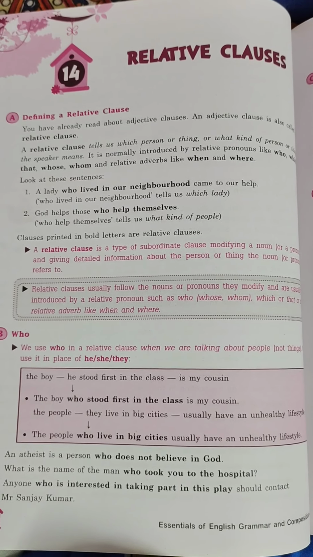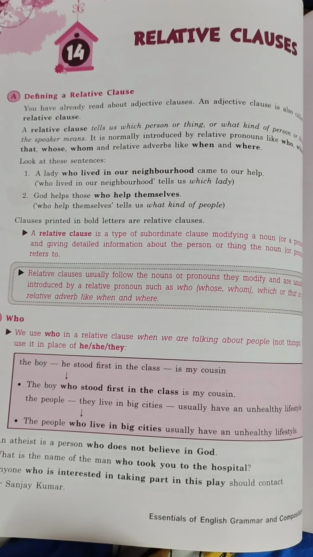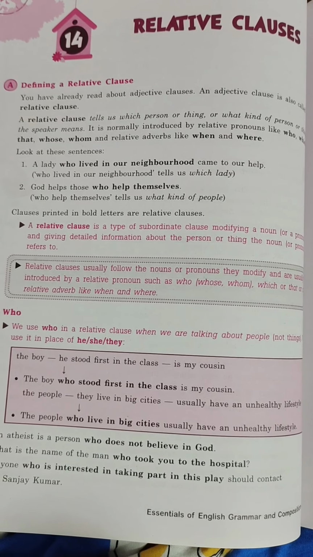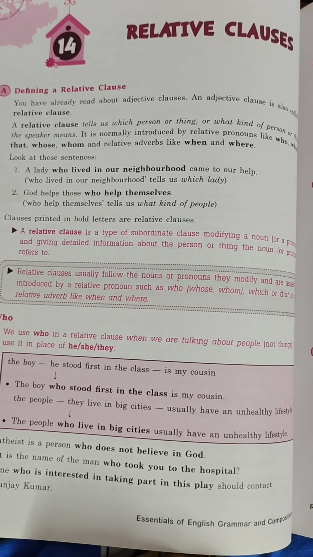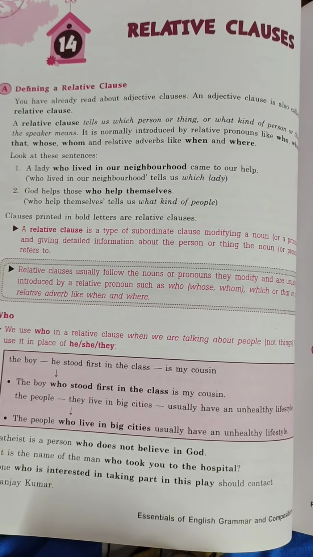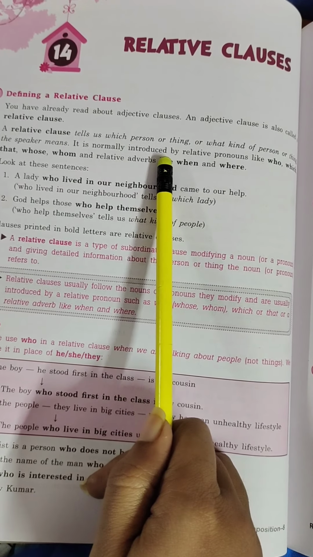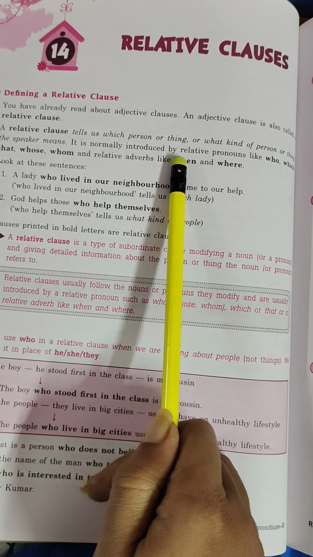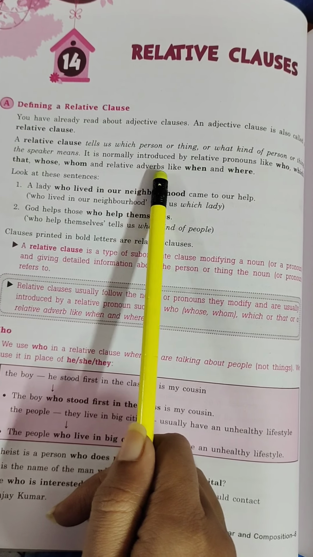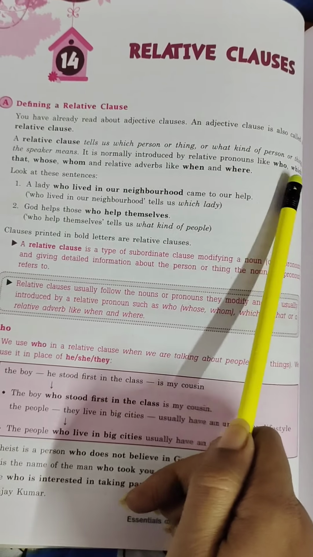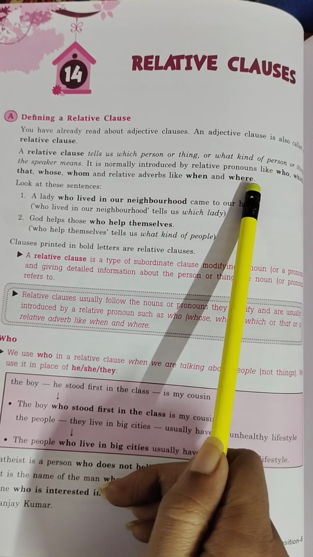Good morning, all. So, let us start our class today with relative clauses. You have already read about adjective clauses, and an adjective clause is also called a relative clause. Now, what is a relative clause? A relative clause tells us which person or thing, or what kind of person or thing, the speaker means. It is normally introduced by relative pronouns like who, which, that, whose, whom, and relative adverbs like when and where. So by this you can understand what a relative clause is.